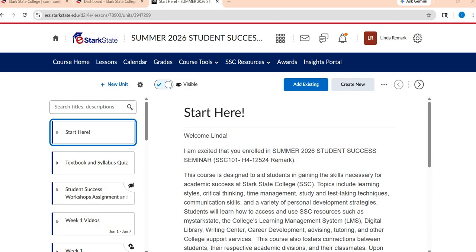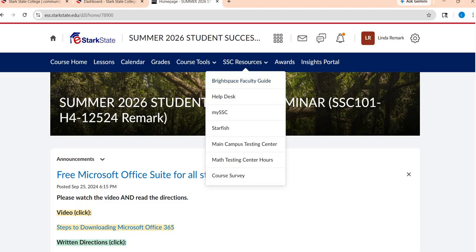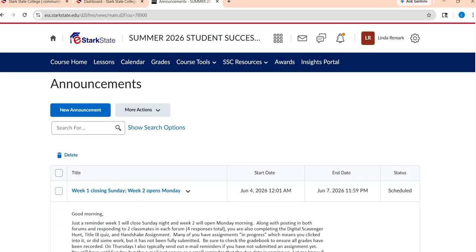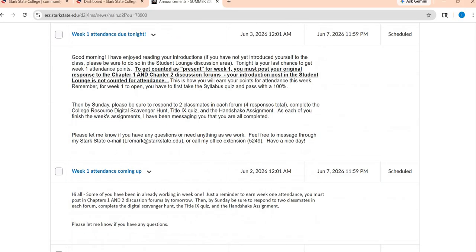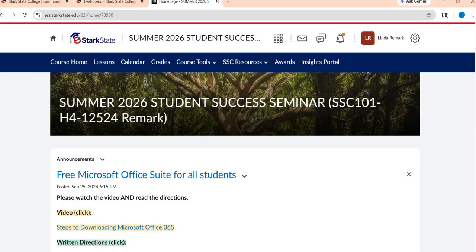Whenever you log in, you're going to be routed to a course homepage, and this is where announcements will be. You can see I do have announcements loaded up in here already. You can see week 1 announcements are there. Typically though, they will be displayed right here based on date, so you can get a real quick overview of what's coming up.